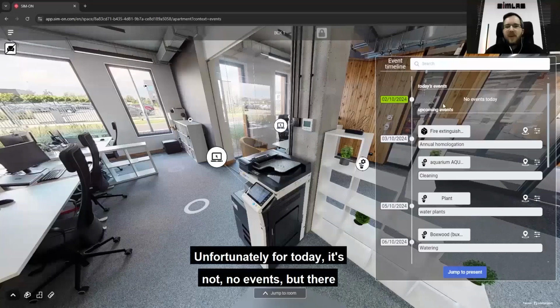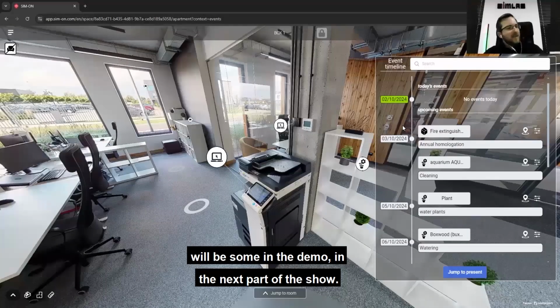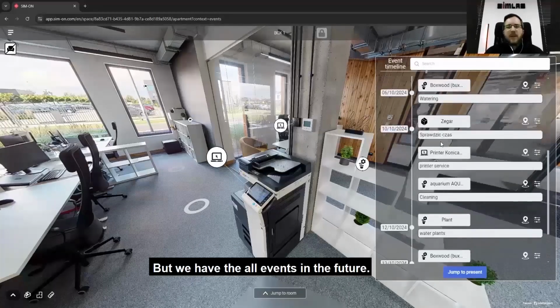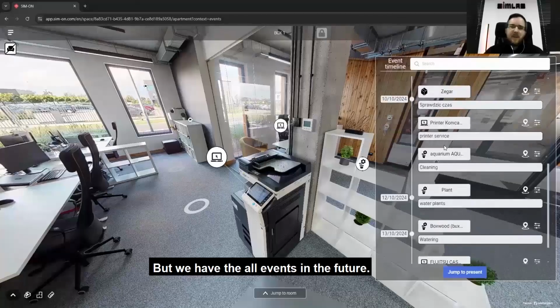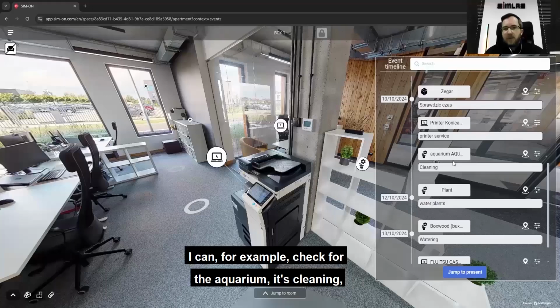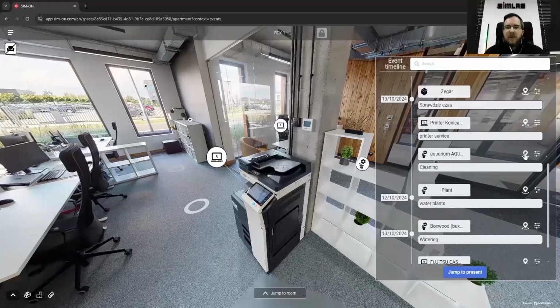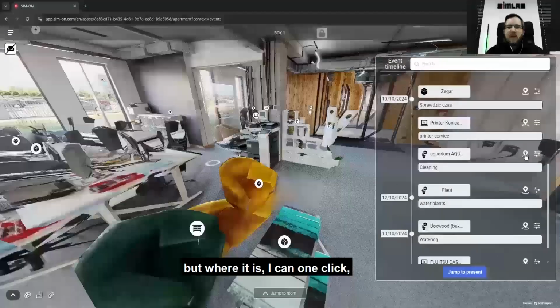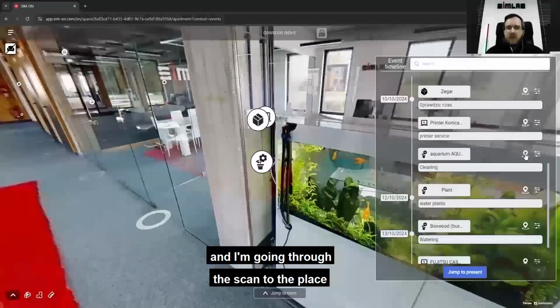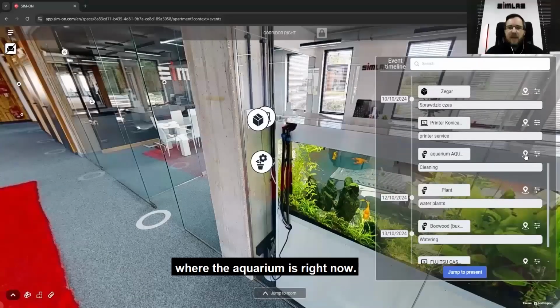Fortunately, for today there are no events, but there will be some in the demo in the next part. But we have all the events in the future. I can, for example, check the aquarium cleaning, and with one click I'm going through the scan to the place where the aquarium is right now.